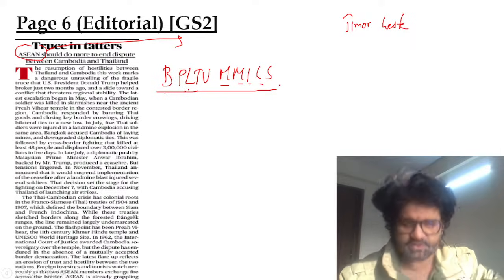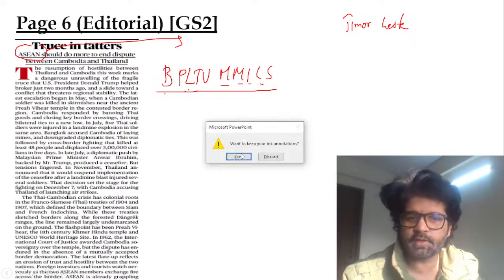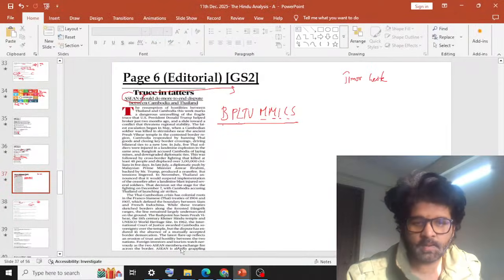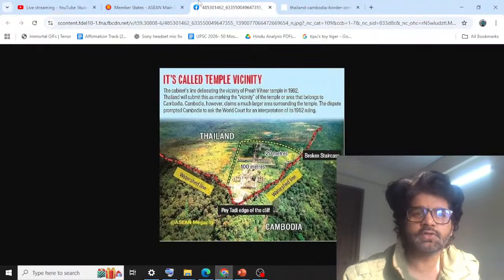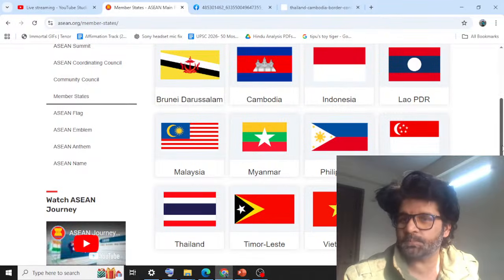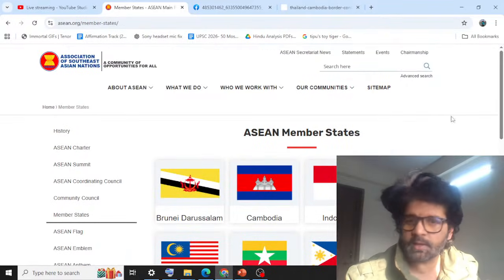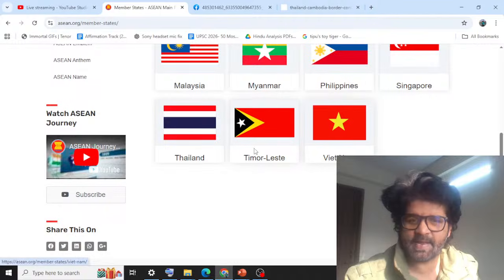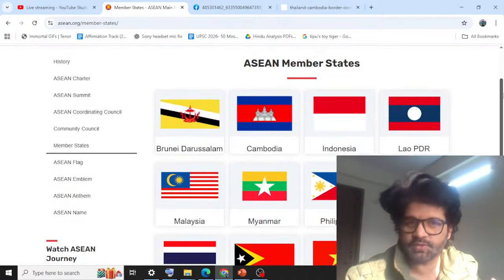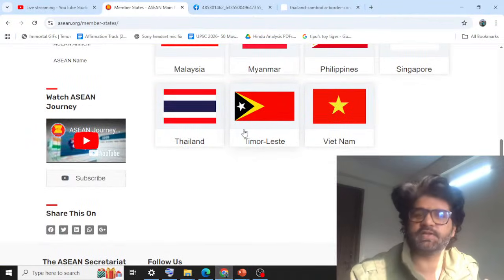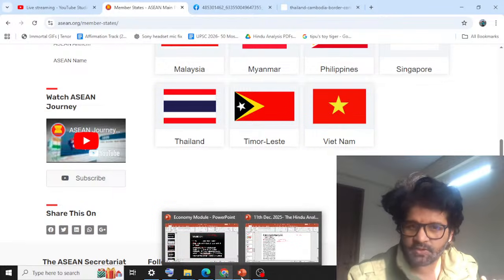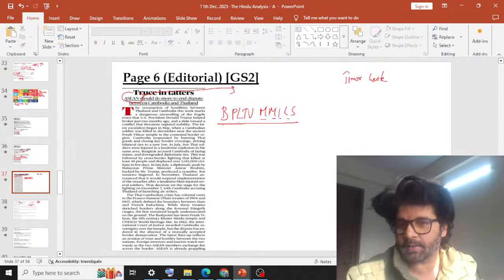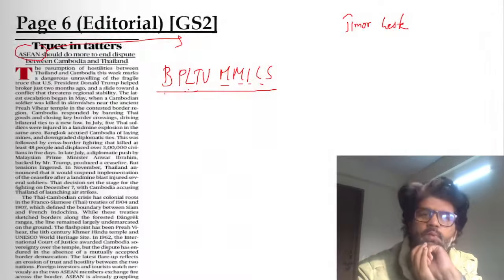But as Aditya Kashyap is saying, Shahid Kapoor, Jab We Met, hum jo chalne lage. So if you go to the ASEAN website, this is the ASEAN official website. Now they have added Timor Leste. So 11 countries, guys, because you people have to do CSAT. 4 plus 4 plus 3. Oh my god, 11. So Timor Leste is the 11th member. And if the official website says so, then you have to take it at face value, whatever they are saying.